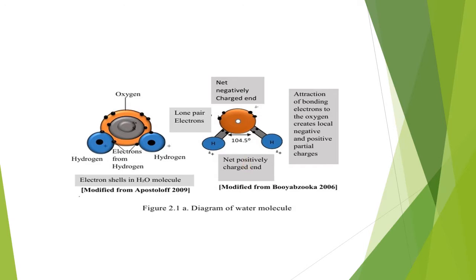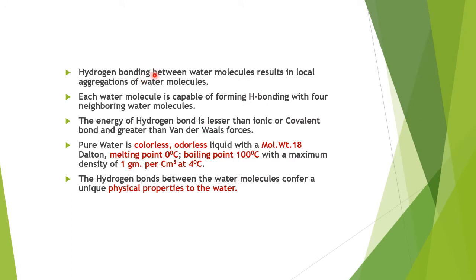Hydrogen bonding between water molecules results in local aggregation of water molecules. Each water molecule is capable of forming hydrogen bonds with 4 neighboring water molecules. Energy of a hydrogen bond is lesser than ionic or covalent bond and greater than van der Waals forces.